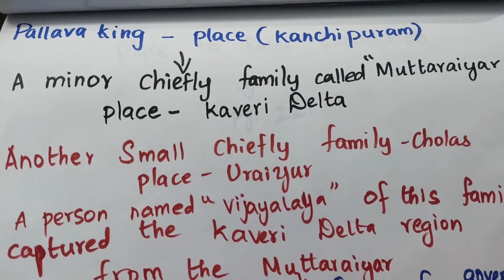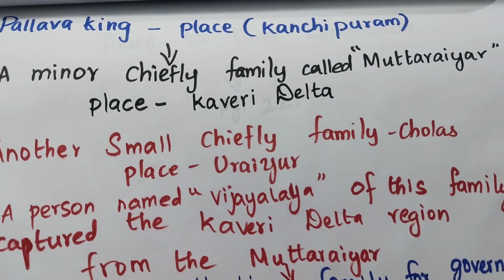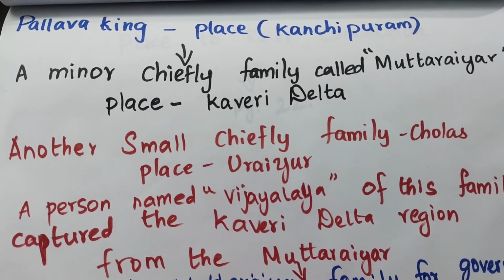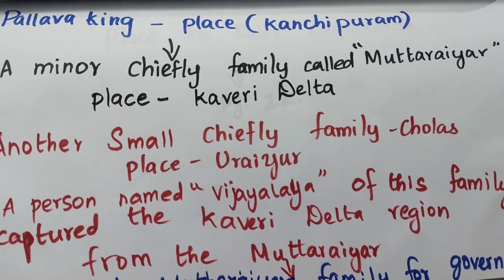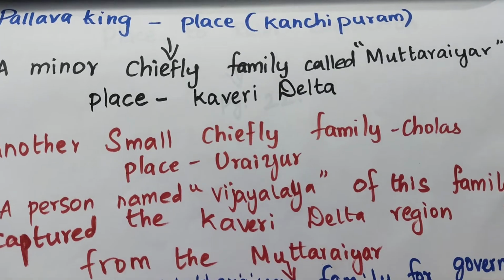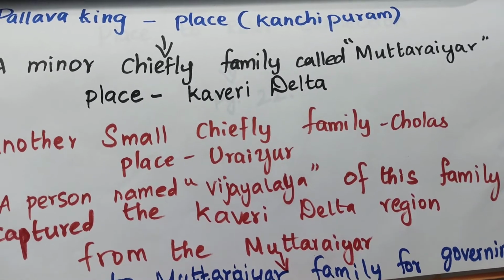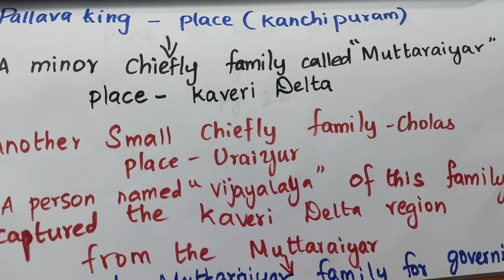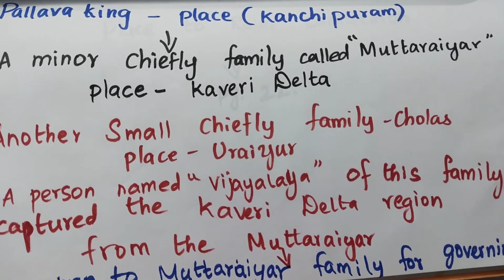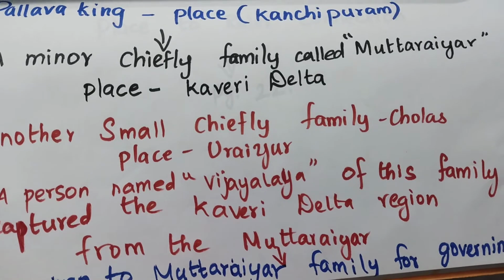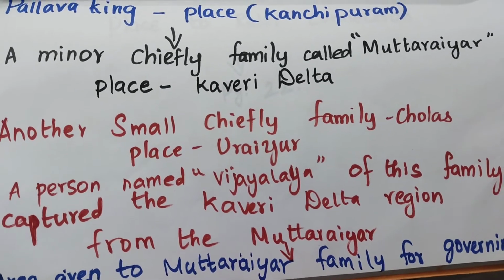Here the Pallava kings ruled over the place called Kanchipuram. Next, a minor chiefly family called Muttarayyar were ruling the Kaveri Delta. Another small chiefly family, the Cholas, were ruling over a place called Orayur.